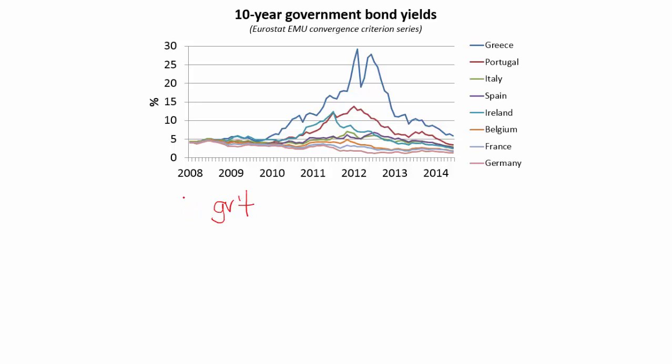And what am I doing? Well, at the beginning of 2008, I'm looking at my annual budget. And what do I see? Well, I see that I have collected, so I'm the Greek government, I've collected a certain amount in taxes. Okay, so here, T for taxes. I've collected a certain amount of euros in taxes on the one hand, and on the other hand, I see that I have planned out a certain amount in expenditure.